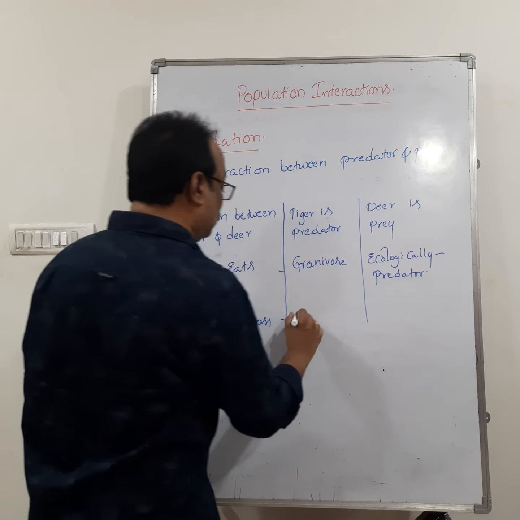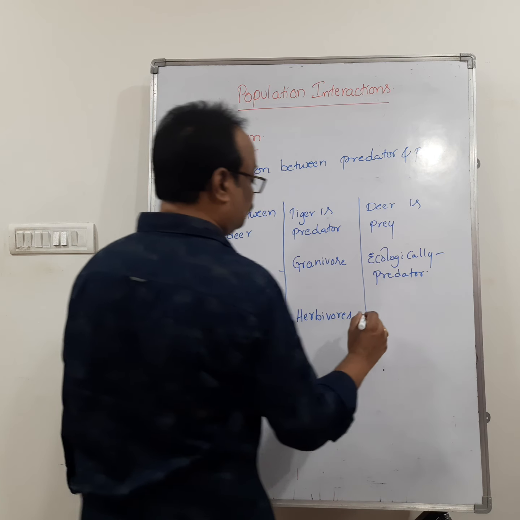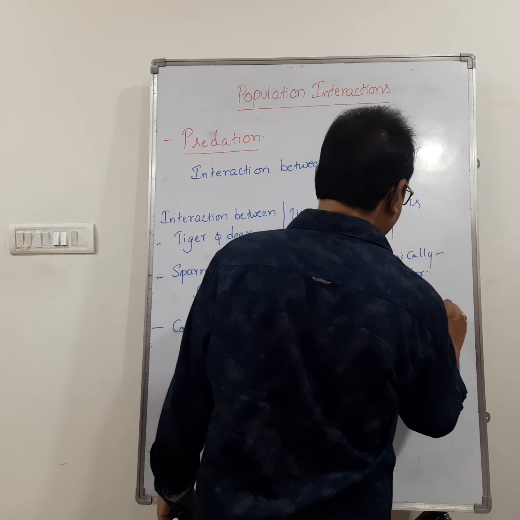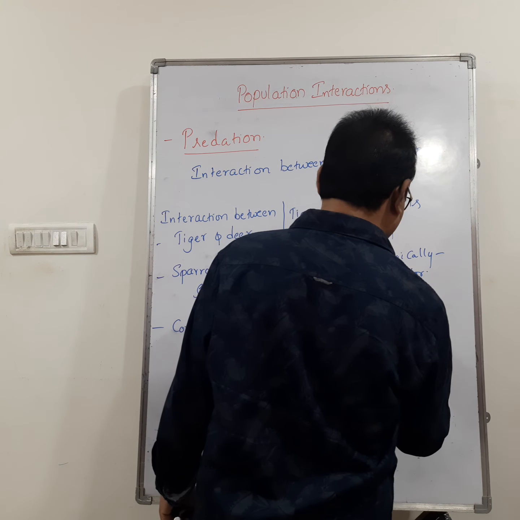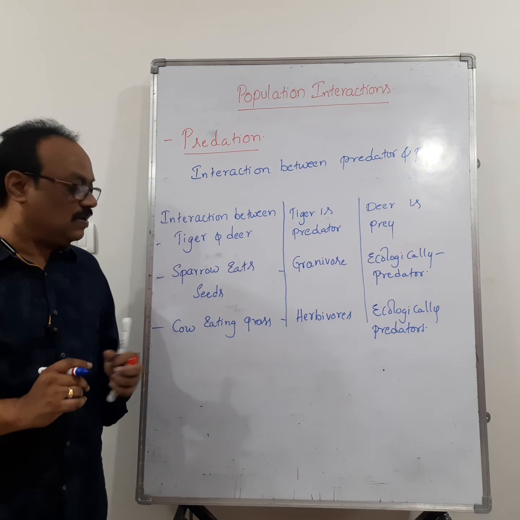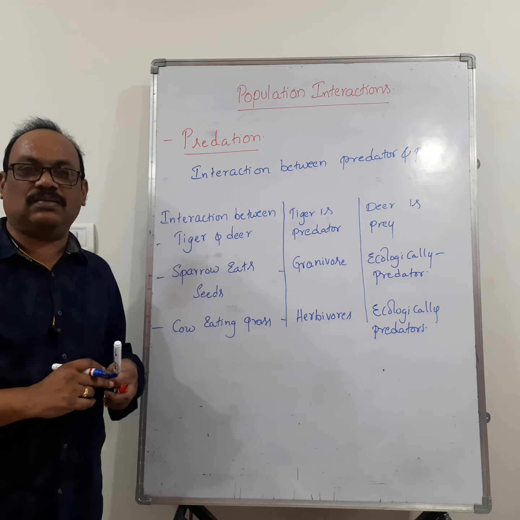So cows are called herbivores, but ecologically they are called predators. Okay. So cow which is eating grass is an herbivore, but ecologically they are called predators.